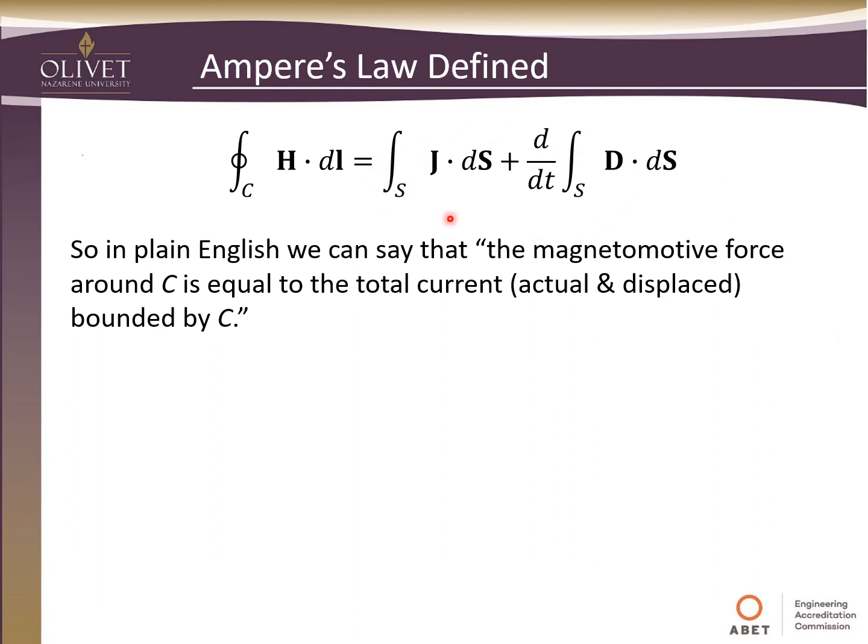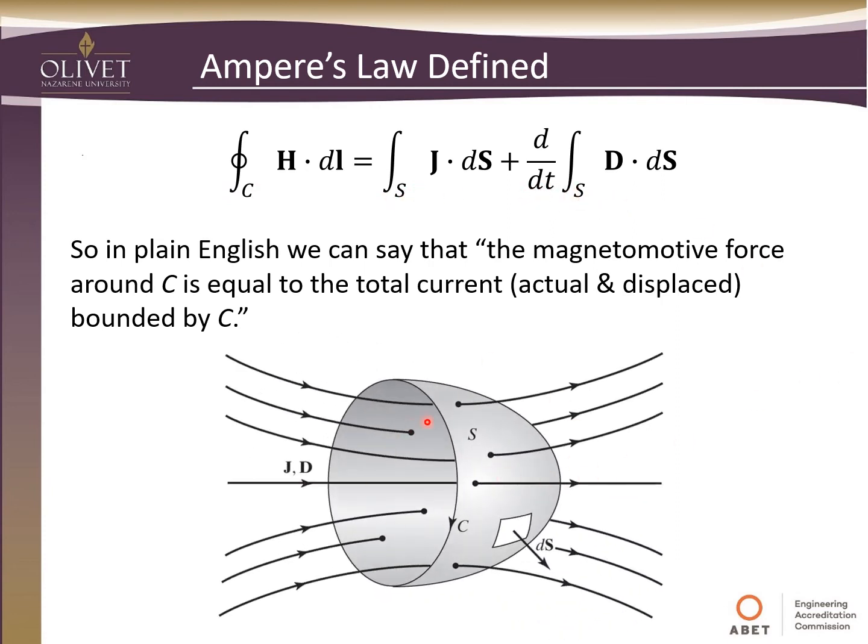Remember, we call this the total current, the actual current and the displacement current, bounded by this C, going through or on this surface S. And if we look back at our original diagram, we have this C value here, and then we have this surface, so any current going through it or displacement current associated with the surface is accounted for over here, and that contributes to this magnetic field intensity on this circle.